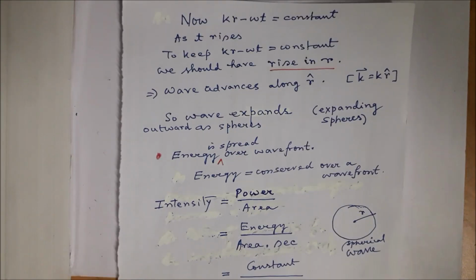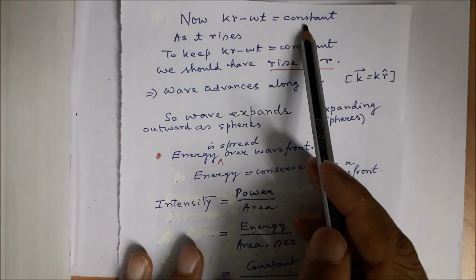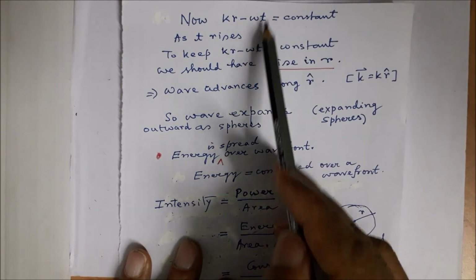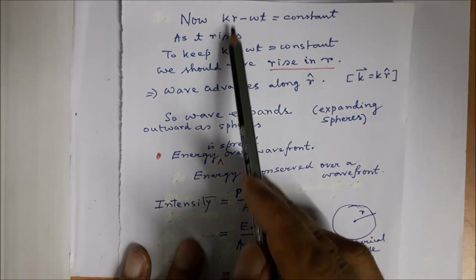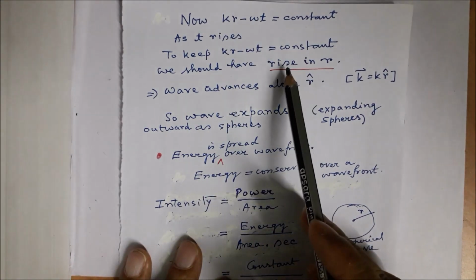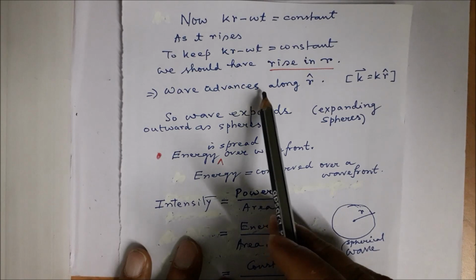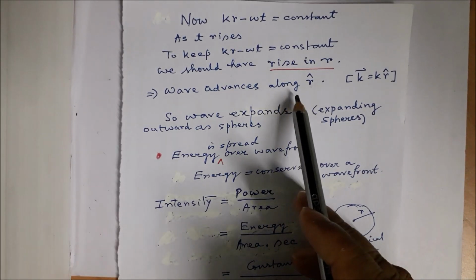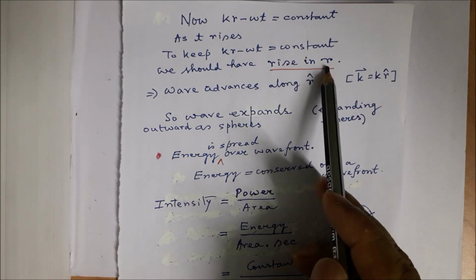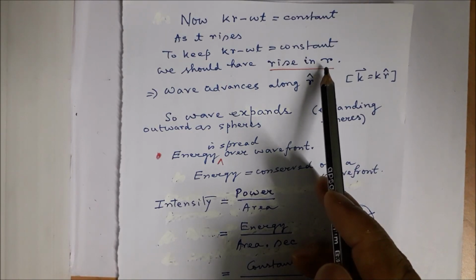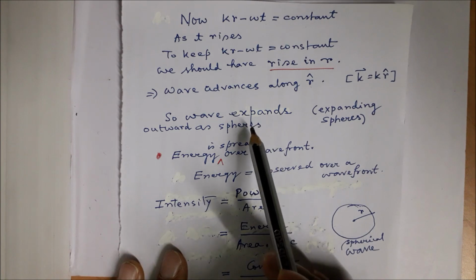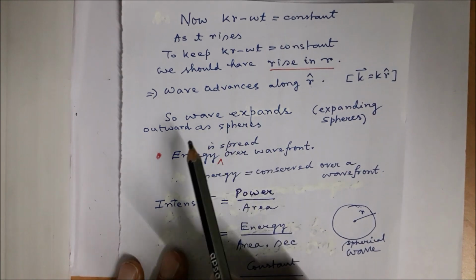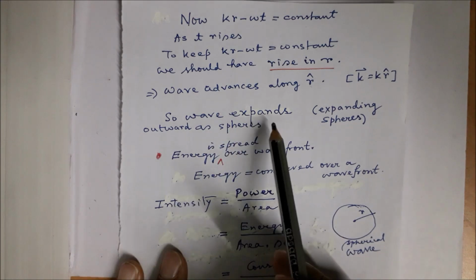And if we consider the equation kr minus omega t equal to constant, as t rises, to keep this constant, r also has to rise. This again means that the wave advances along r cap, because only if the wave advances along r cap will we have an increase in r. So the wave expands outwards as spheres. What we essentially have in this situation is expanding spheres.